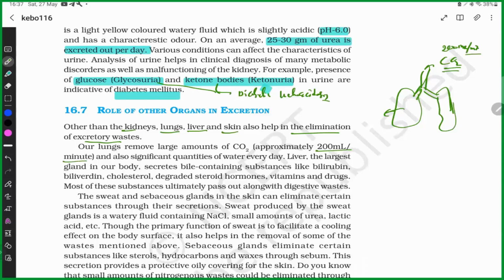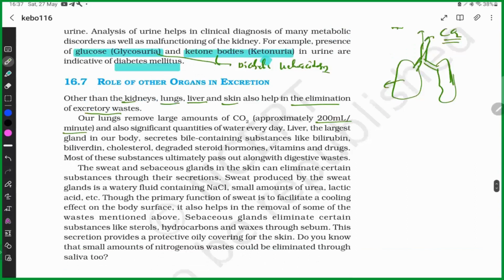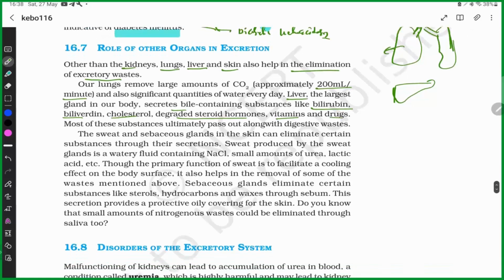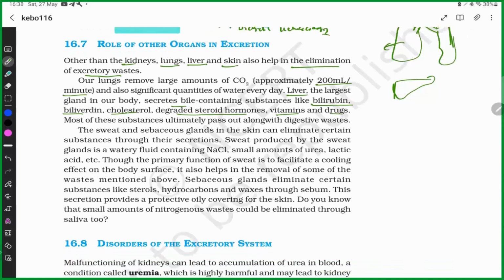The liver secretes bile containing substances like bilirubin, biliverdin, cholesterol, degraded steroid hormones, vitamins and drugs, and most of these substances pass out along with the digestive waste.